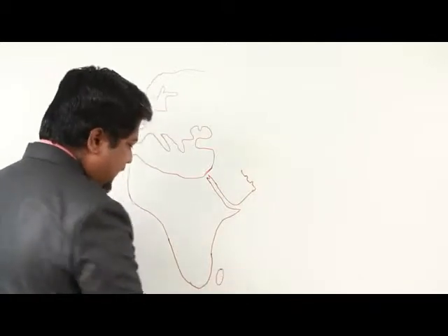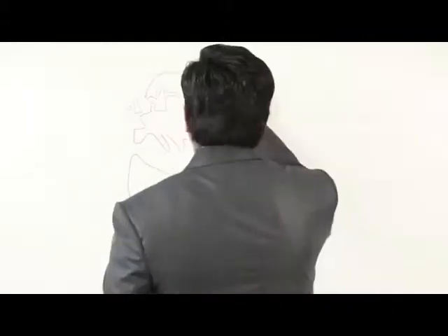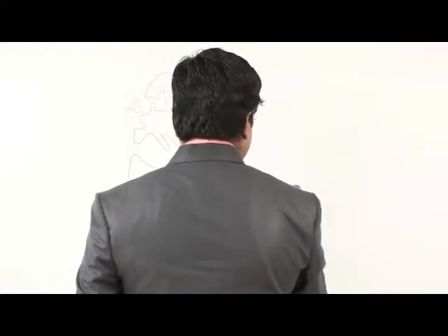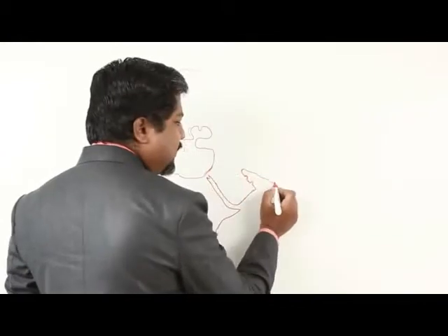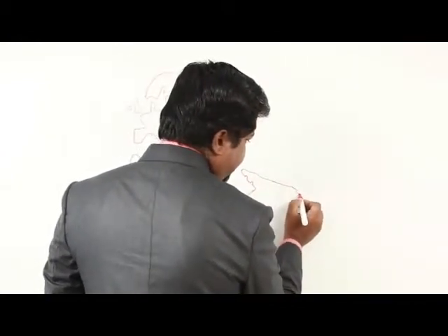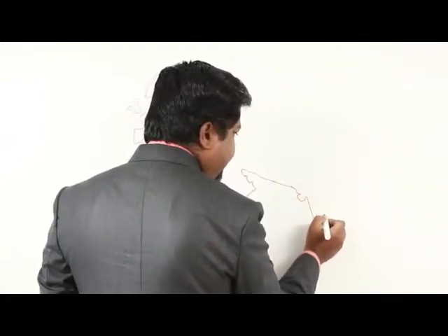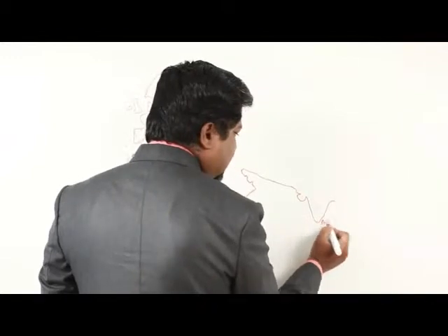This is the second largest island in the world, that is Madagascar. This is the Gulf of Persia. This is the Gujarat part of India. This is Sri Lanka.